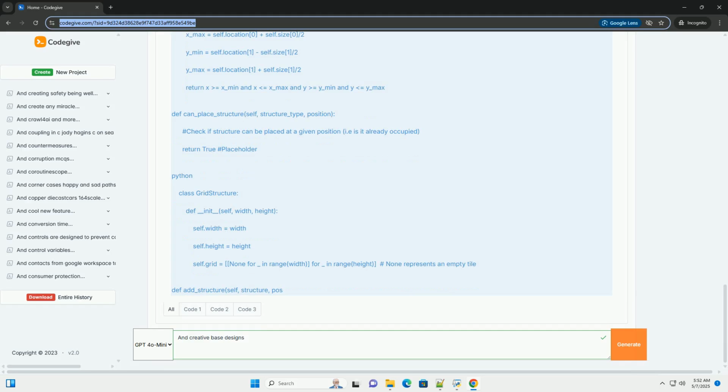7. Testing and refinement. Thoroughly test your base design and refine the logic to ensure it is functional, balanced, and fun to play.